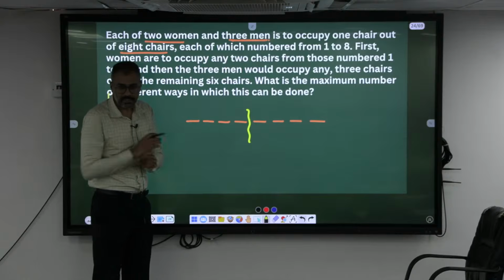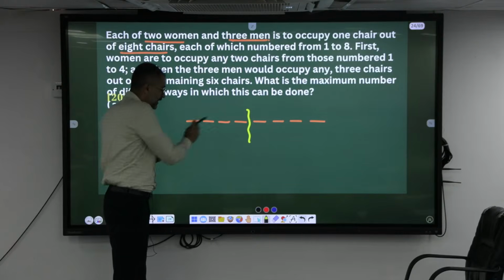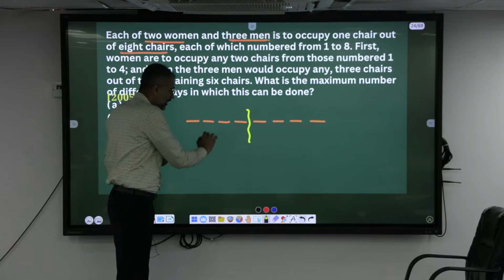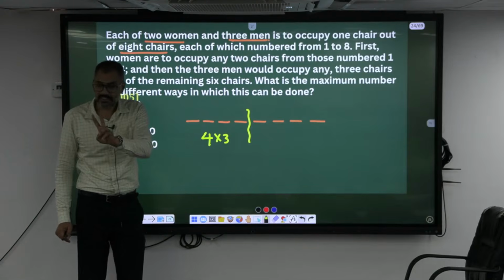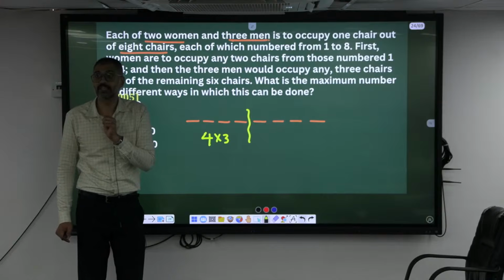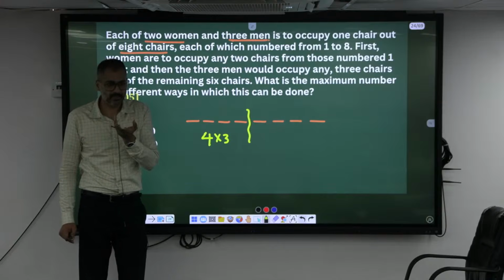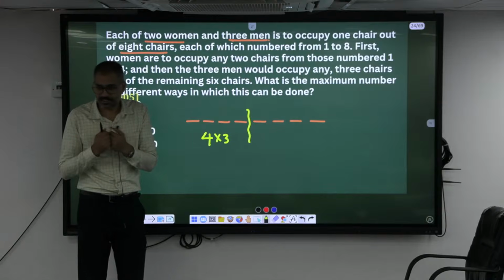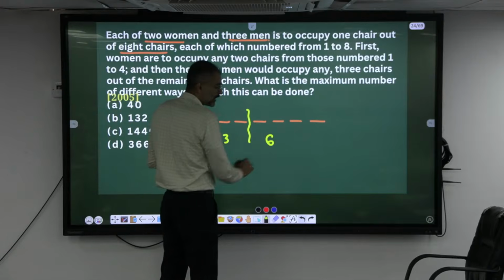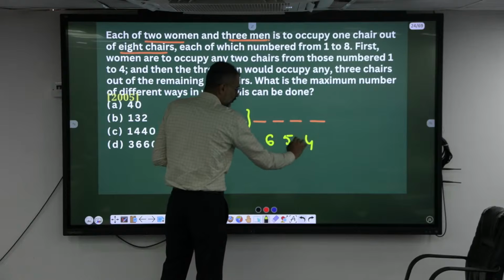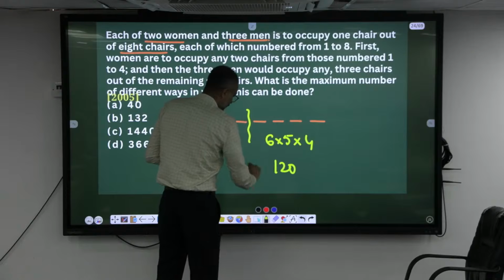12 ways. Meaning the first woman, if she is coming, she can see 4 options here. The second woman is left with 3. 2 are being selected. Now left with how many chairs? 6 chairs. In these 6 chairs, a man can sit anywhere. First man is coming, he can see how many choices? 6. Second man, 5. Afterwards, 4. So totally 120 into